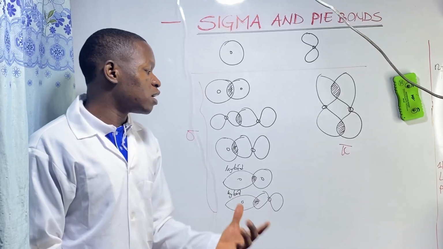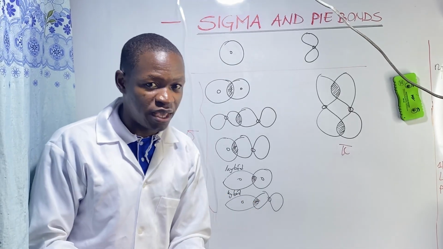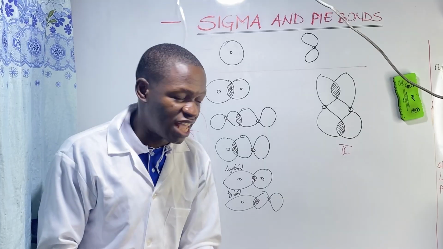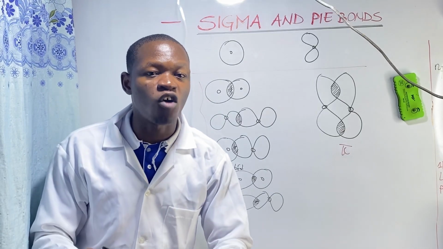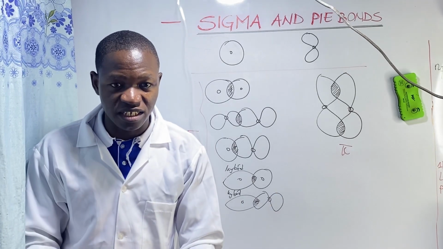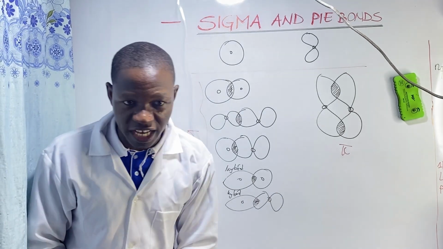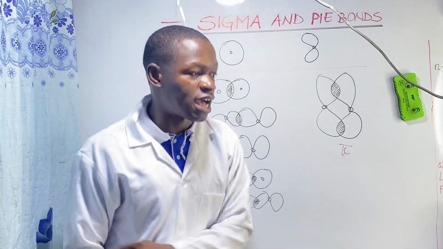First reason, because in sigma bond formation, there is a greater degree of overlapping and a large loss in energy, while in pi bond there is a low degree of overlapping and as a result, a low loss in energy, giving the pi bond a weaker strength. The second reason why sigma bonds are stronger is this.